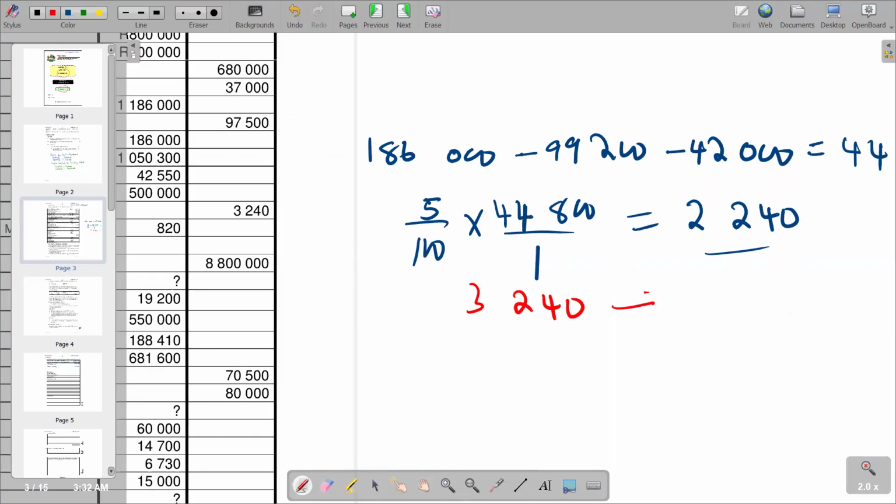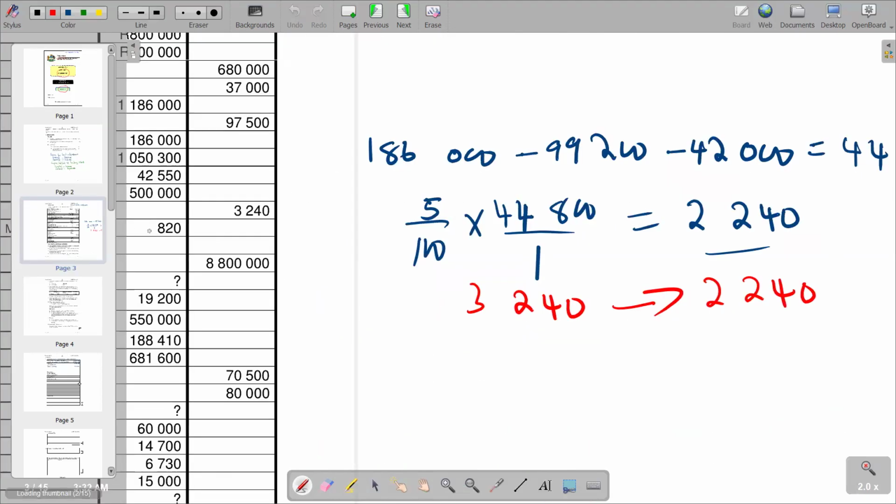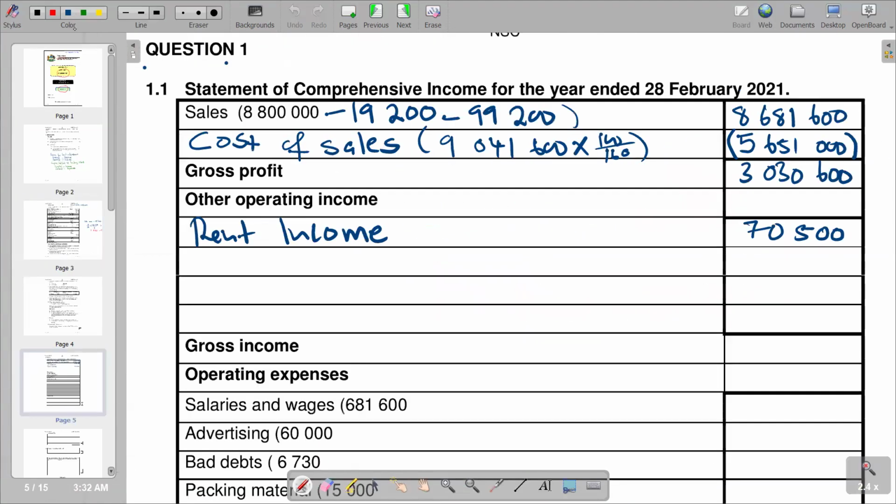And then it moved to, for the current period, 2,240. So we see that this is a decrease. So it's a decrease of, I think, 3,240 minus 2,240. So that decrease represents an income. So remember what we have put here, that if it's a decrease, it's under our income. So we go and summarize that working. Other section whereby you're saying in brackets, 3,240. So basically, that's what we have.